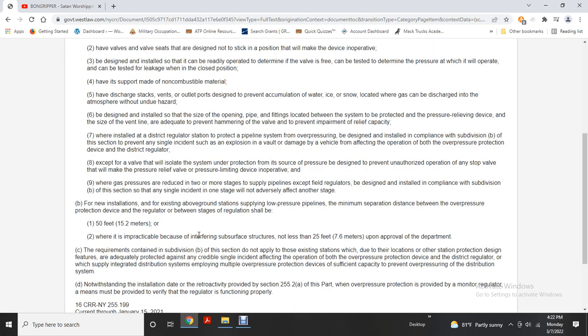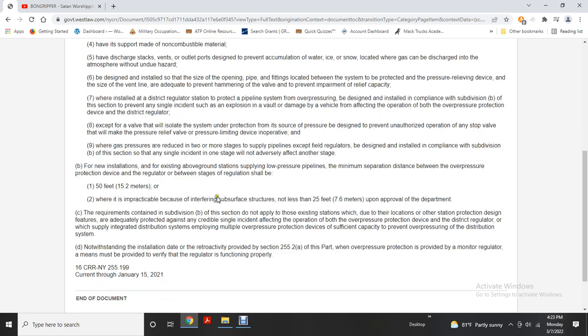Except for the valve, they isolate the system and unserve the protection source of the pressure of the design to prevent unauthorized operation. A stop valve will make the pressure relief valve or pressure limiting device inoperative where the gas pressure is included with two or more stages of the supply pipelines, except for the field regulator design inside. Install the compliance subdivision, the next section: single incident of one stage inversely affecting another stage.